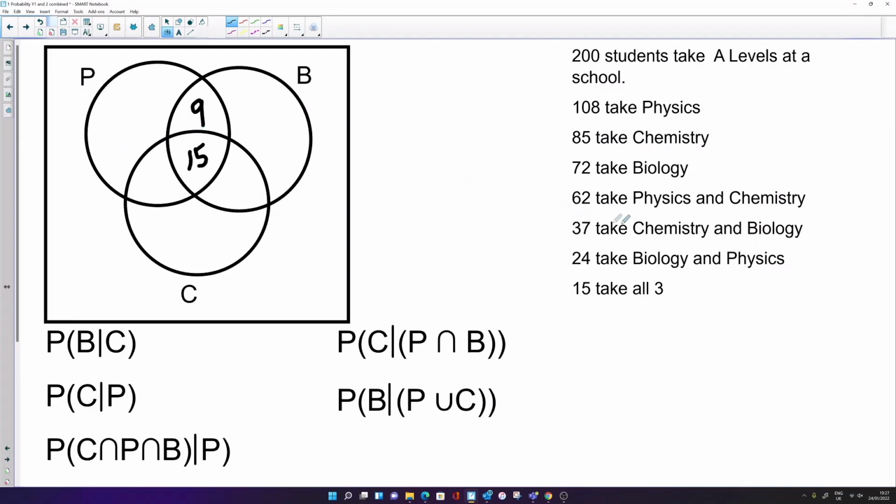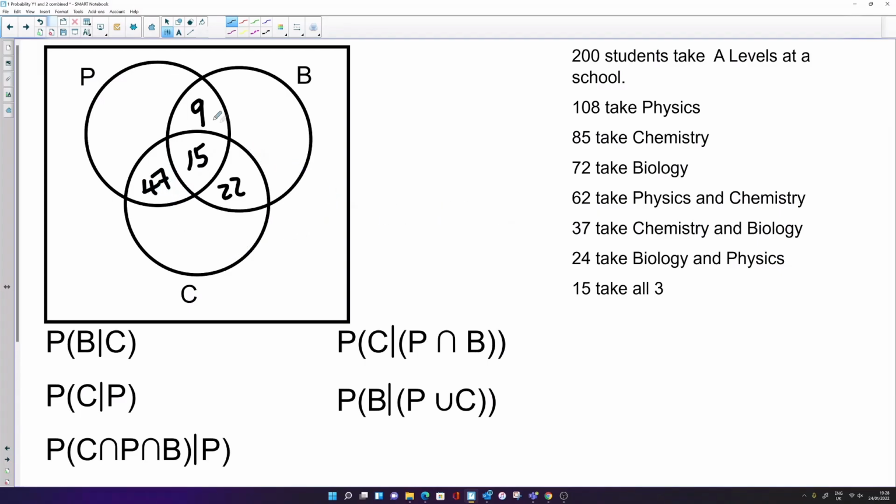And the next one, 37, take chemistry and biology. So chemistry and biology is 37. We've already got 15 of them taking all 3. So that means that we must have 22 that only take biology and chemistry. Okay, we've got 37 that take them both, but 15 take physics as well. So 22 in that little area there. 62 take physics and chemistry. So looking at the union between physics and chemistry, if that's 62, we've got 15, which leaves 47.